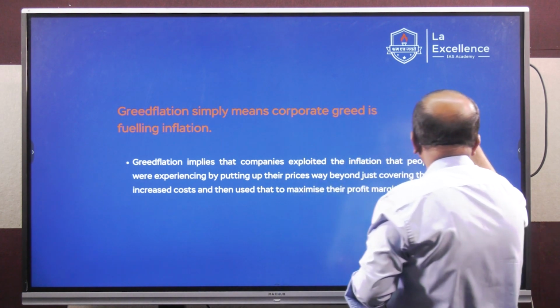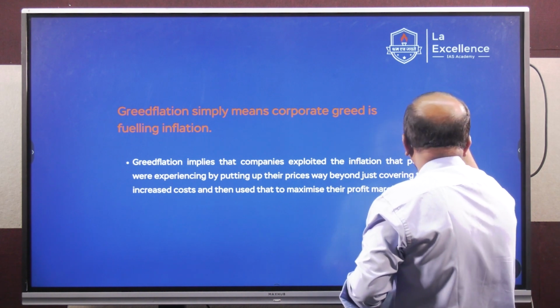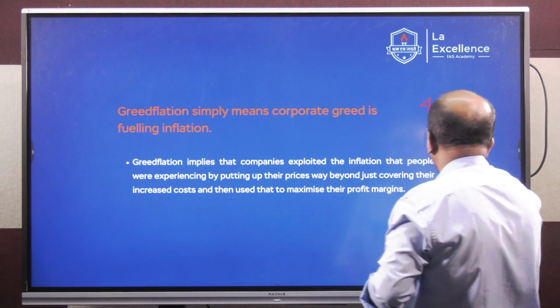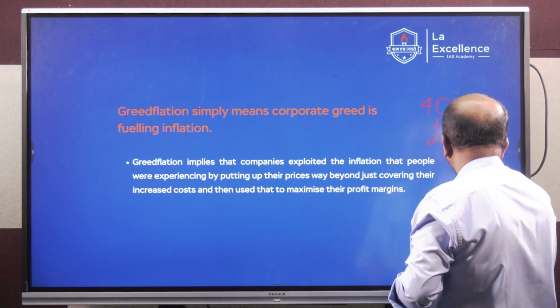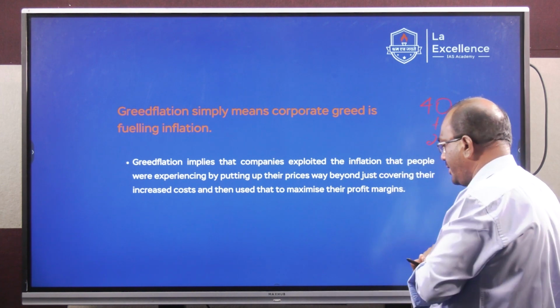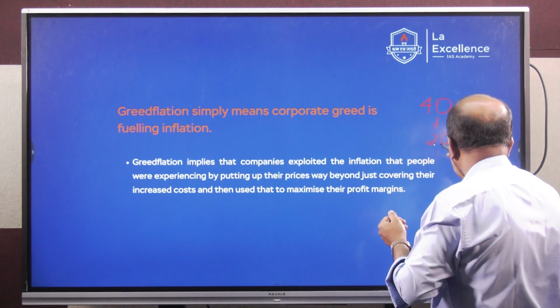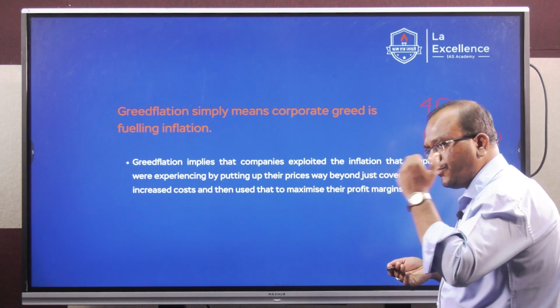Yes, for example, students, let's say his input cost of production is rupees 40, and let's say he adds a profit margin of 20 rupees and sells it at 60 rupees. Let's take a basic example. Now, why has he increased his profit margin? One reason could be because there's an increase in the cost of inputs.